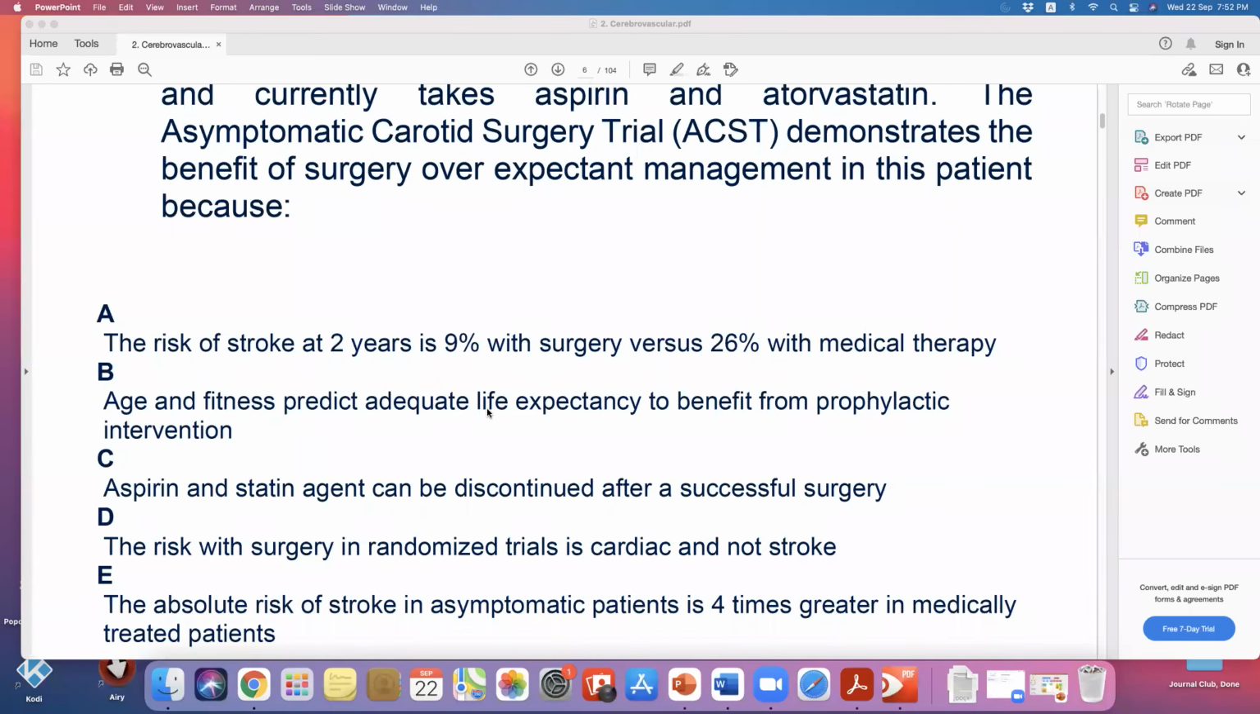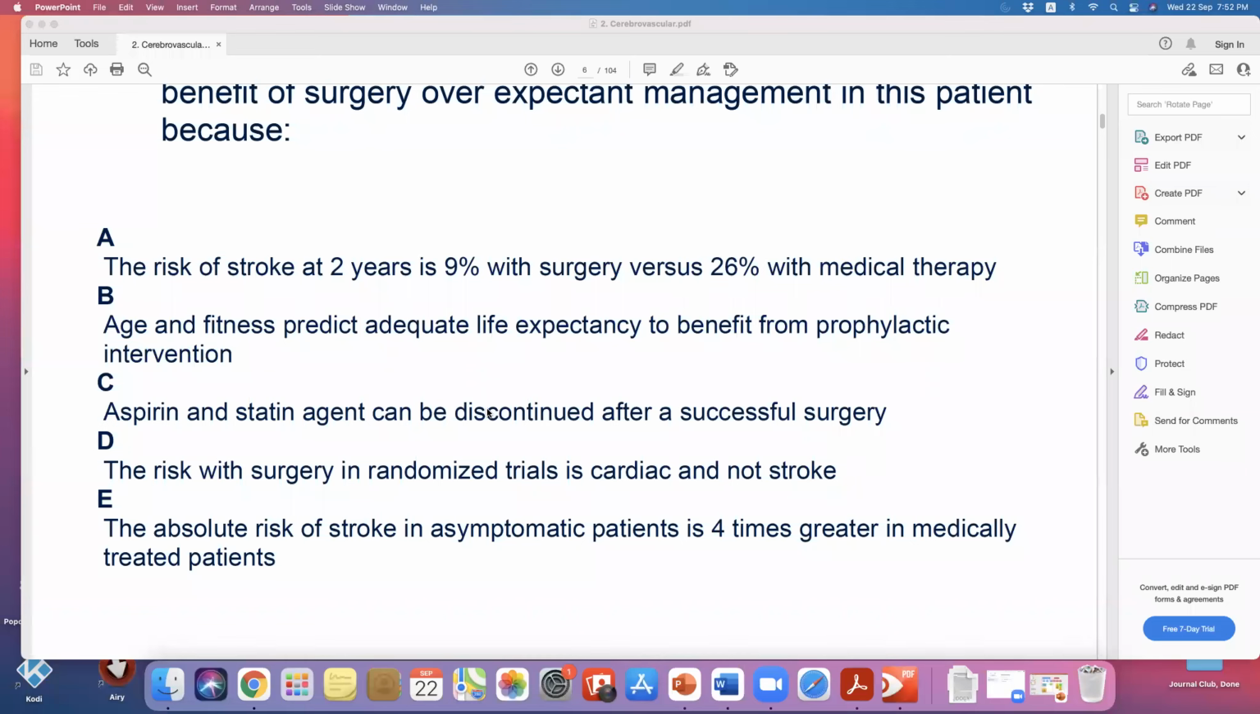Aspirin and statin can be discontinued after successful surgery. No. Aspirin and statin after surgery? No, so this is wrong. Even if we do a surgery, we always give the patient aspirin and statins. The reason is these patients don't die from stroke, they mainly die from cardiovascular events. So you want to give this to prevent cardiovascular events. That's why, even after carotid surgery, you still have to give aspirin and statins.